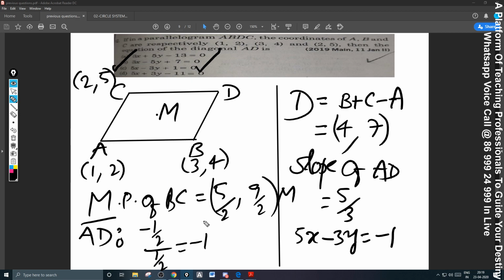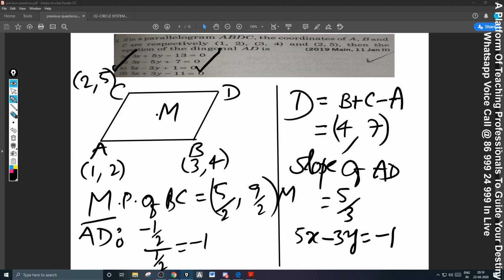Why are you not getting this here? Check. With this method you are getting the answer. What is the midpoint here? 5 by 2, 9 by 2. Correct. When the midpoint is there, for the equation of line AD, we want 9 by 2 minus.